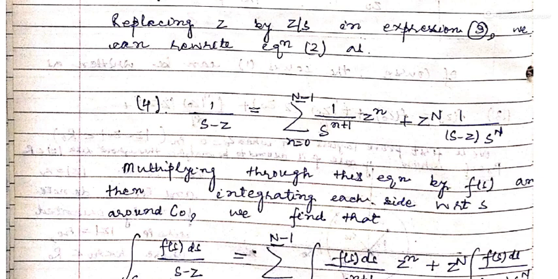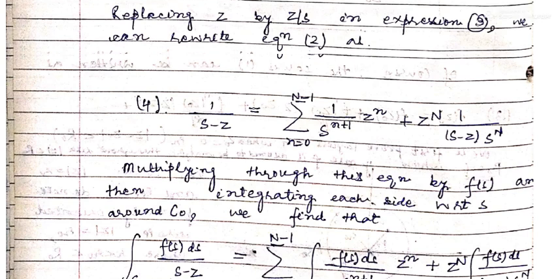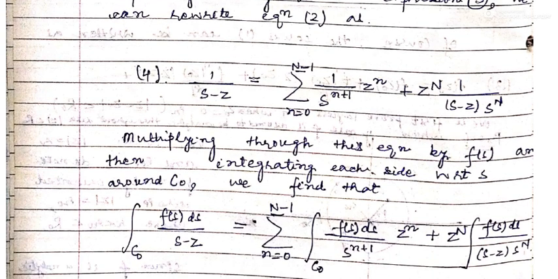So you can try this on your own. I am not going into the details. Now we multiply this equation by f(s) and integrate each side with respect to s around C0. Multiplying and integrating along C0, we get integral over C0 of f(s) ds upon s minus z is equal to sigma n equal to 0 to capital N minus 1 of integral f(s) ds z power n upon s power n plus 1 along C0. This is a constant.